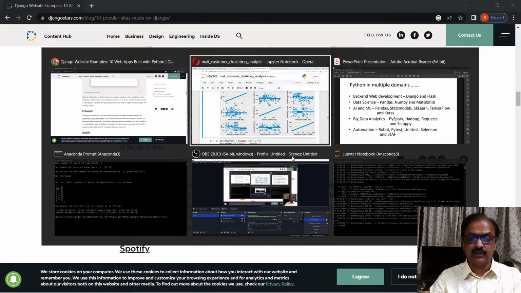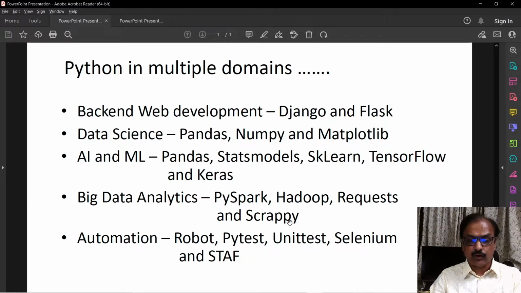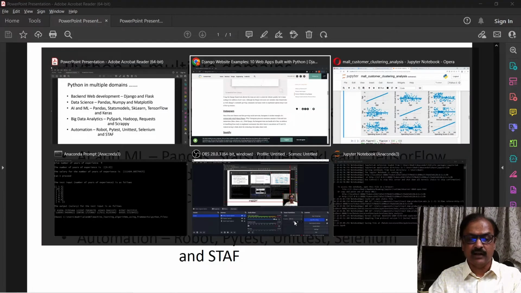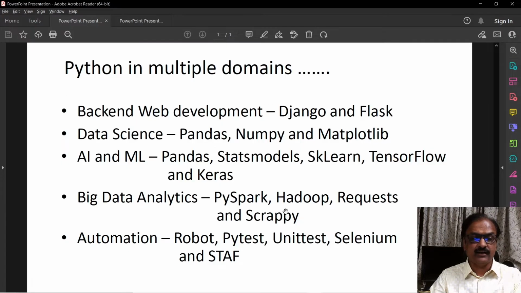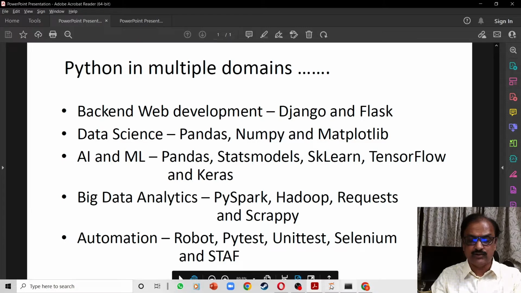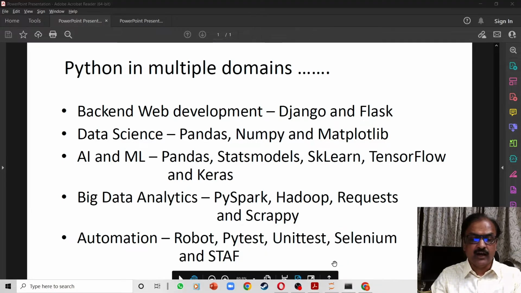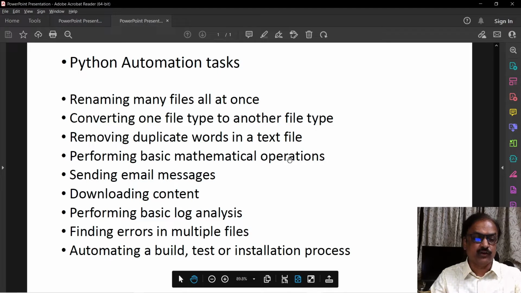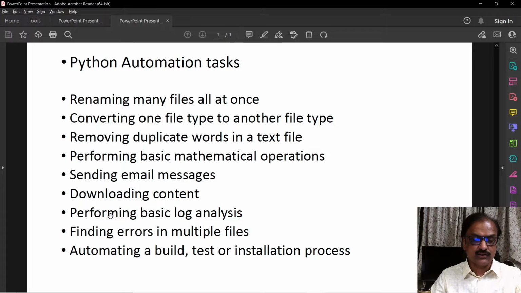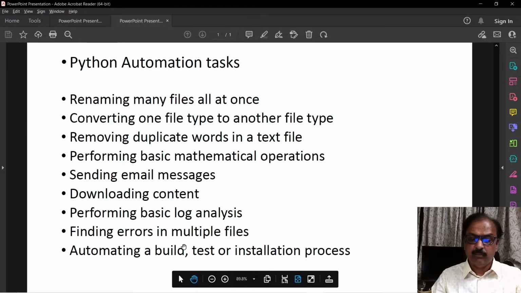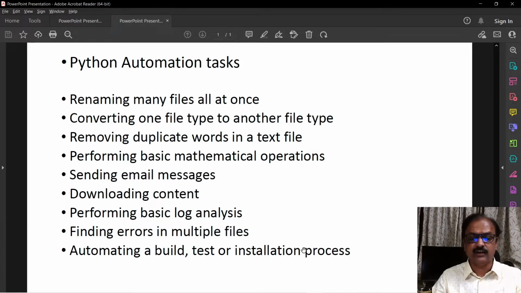As you can see, Python for web development is as popular as Python for data science and data visualization. And Python for automation is the traditional use of Python, replacing the Perl language. And you will see that the use of Python for automation continues till this age. Traditionally, you can use Python for many of these small, medium, and big tasks of automation, such as performing log analysis and finding errors in multiple files. Even the build and test automation process is done with Python using frameworks such as Robot and then the PyTest framework.